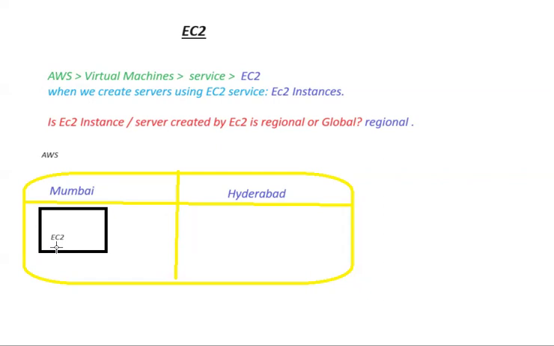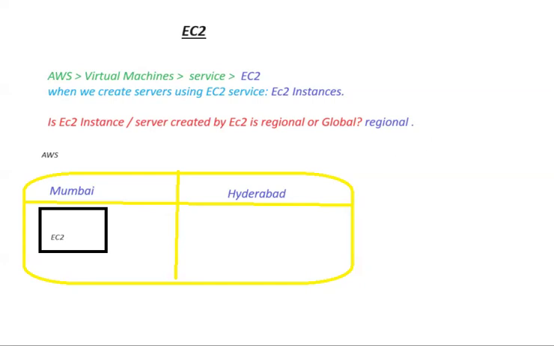When do we say a service is global? Sir, you said this EC2 instance is regional, right? So when do we say a service is global? We can say a service is global when, after creating the service, that service is visible in every region. Then only we can say it is global.